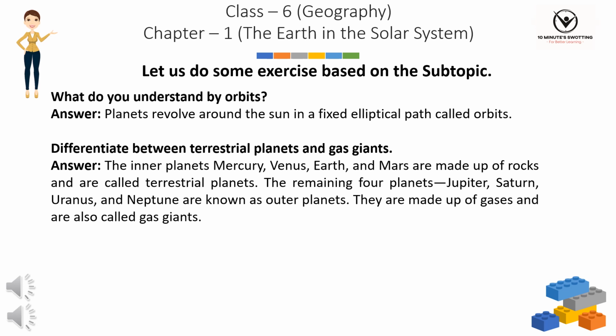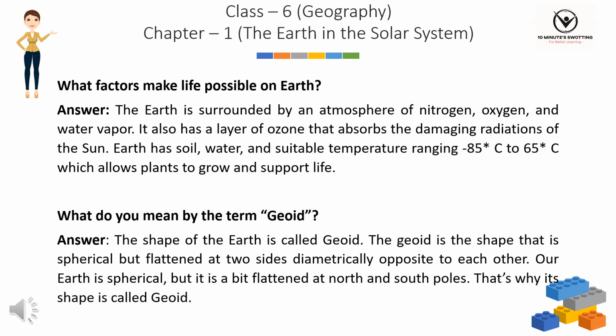The remaining 4 planets, Jupiter, Saturn, Uranus, and Neptune are known as outer planets. They are made up of gases and are also called gas giants. What factors make life possible on Earth? Answer: the Earth is surrounded by an atmosphere of nitrogen, oxygen, and water vapor. It also has a layer of ozone that absorbs the damaging radiations of the Sun.